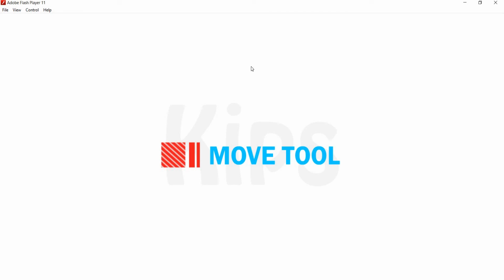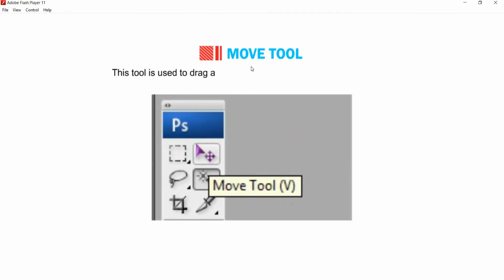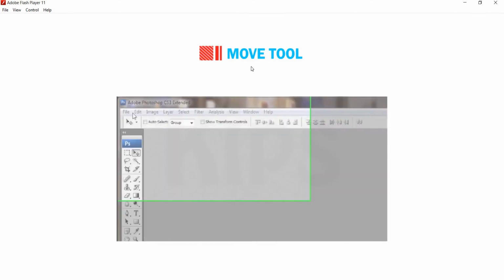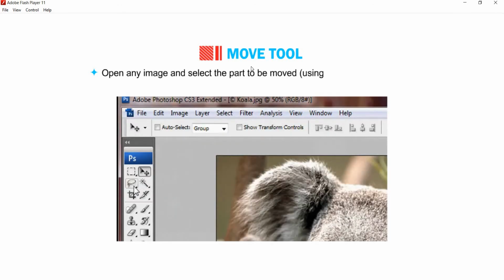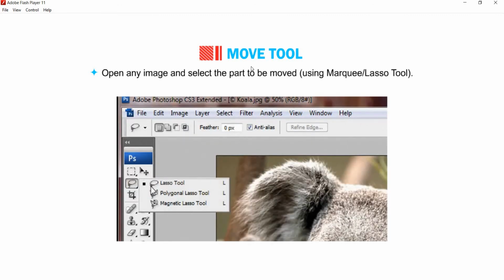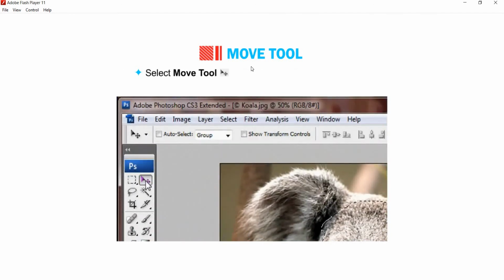Let us now discuss about the Move tool. This tool is used to drag a selected part of an image to a new location. Open any image and select the part to be moved using Marquee or Lasso tool. Select the Move tool from the Tools palette or press V.